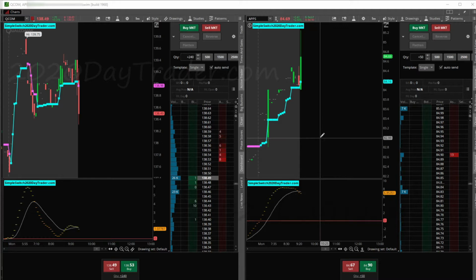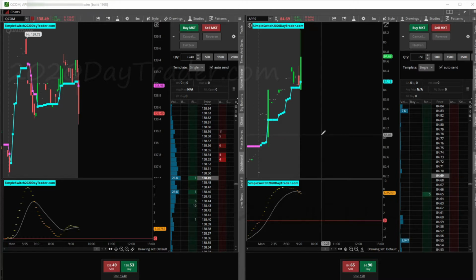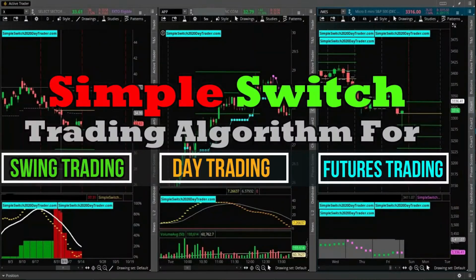I trade based off of my algorithm, the simple switch algorithm, and it's got different settings. Same algo, but different settings for futures market, for equities market, and different types of trading. So I'll be trading off of that. Links below if you're interested in learning more about the algo. All the education over there is free, as well as the trading log that you'll see. You can get the link below, which will give you that log, so you can go over there and explore all that stuff.